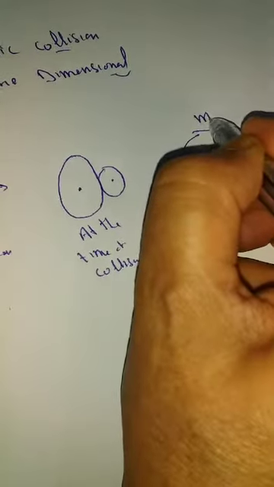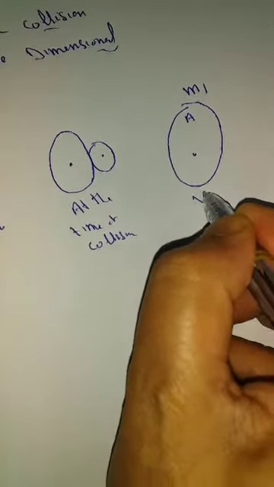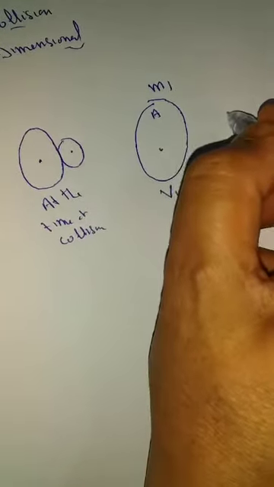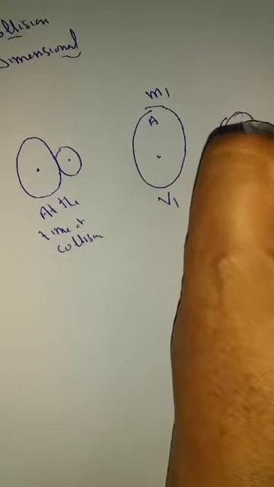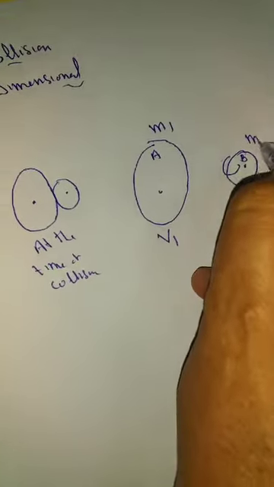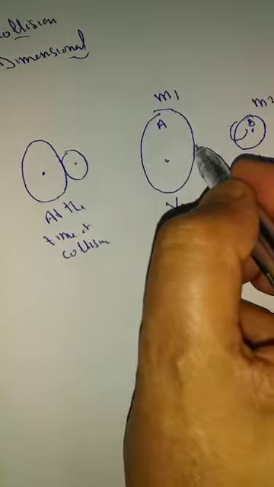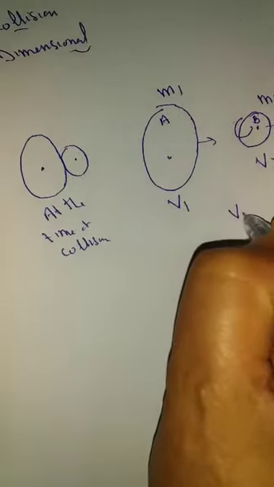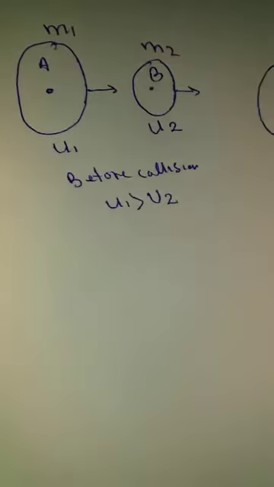This body A has mass m1 and its velocity becomes v1, and this is body B, its mass is m2 and its velocity becomes v2. Here v2 will become greater than v1. Before collision u1 is greater than u2, and this is after collision.